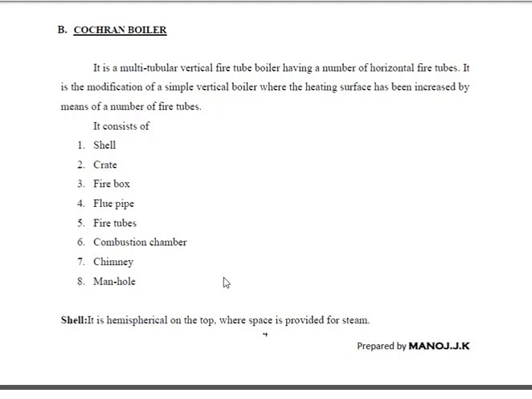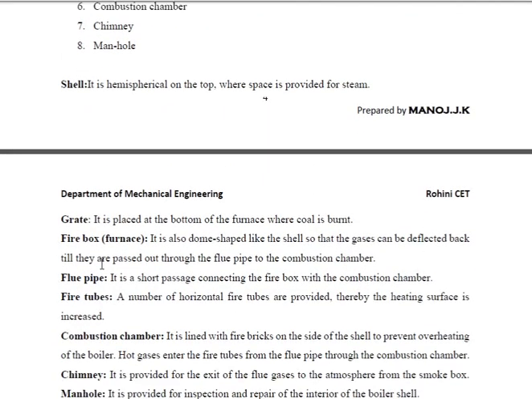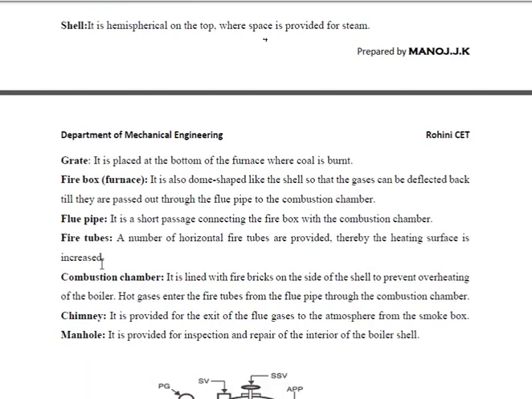It is a modification of the simple vertical boiler. Here the construction and the important components were discussed. Everything is the same as we discussed in the vertical tube boiler.